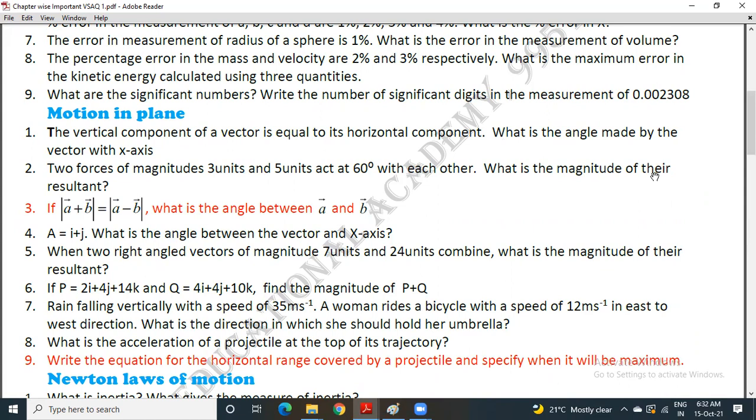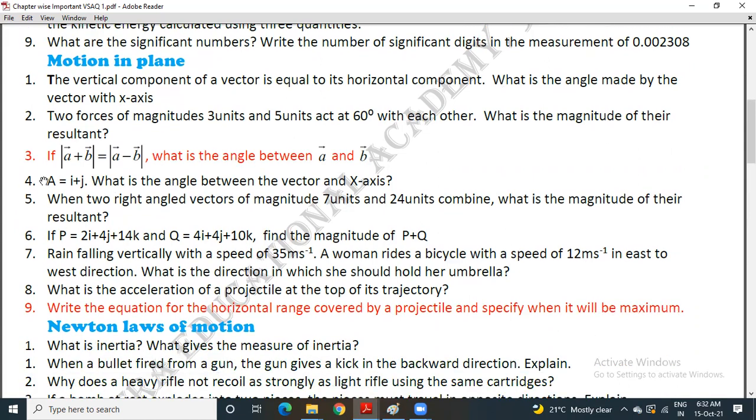What is the magnitude of their resultant? Question number 3. This question you will find in the same chapter from the short answers list, but it is given in VSAQs. If mod of a plus b is equal to mod of a minus b, what is the angle between a and b?